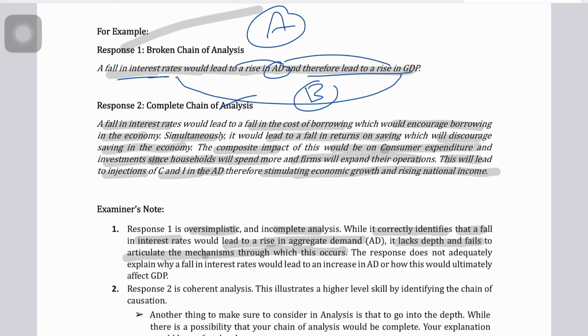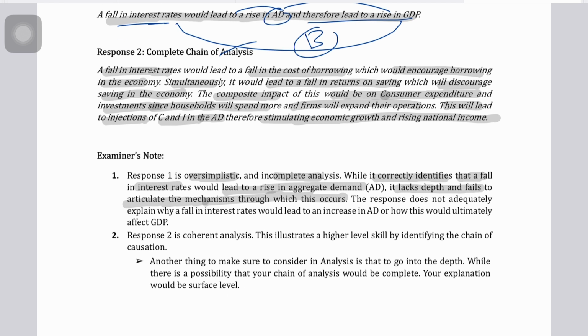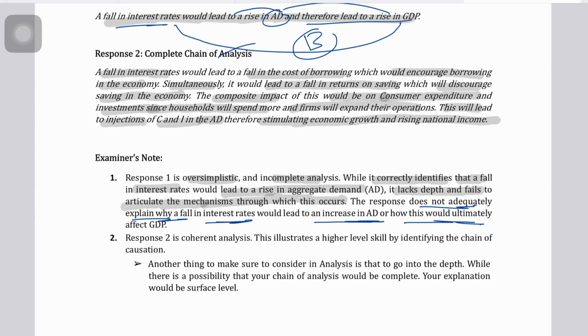But it's not about what you write. At the start of the video, I mentioned that it's about how you write it. And when you say how you write it, it means the chain of analysis and, as far as assessment objective 3 evaluation is concerned, it has to be complete. It has to be the way it is supposed to be, right? So response 1 does not adequately explain why falling interest rates would lead to an increase in AD and how this ultimately translates into rising GDP.